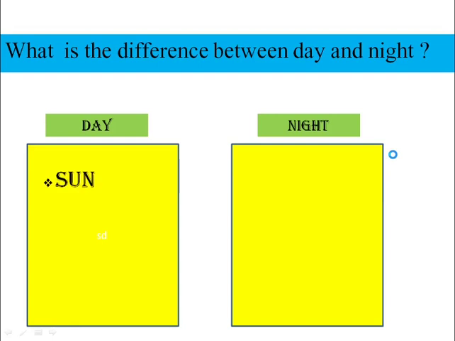Like, we see sun. The sun rises in the morning and sets in the evening. But we can't see sun in the night. Instead of sun, what we see at the night? We see moon.